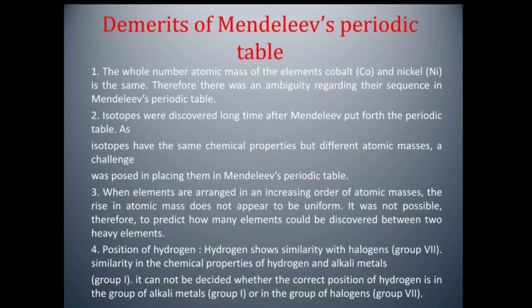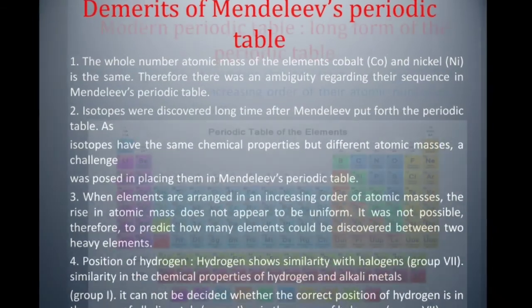There is a similarity in the molecular formulae of the compounds of hydrogen and alkali metals, that is sodium, potassium, etc., formed with chlorine and oxygen. On considering the above properties, it cannot be decided whether the correct position of hydrogen is in the group of alkali metals, that is group 1, or in the group of halogens, that is group 7.